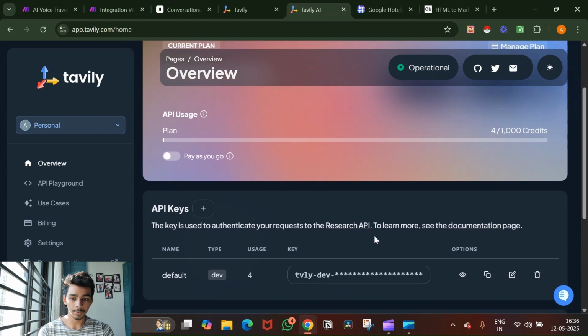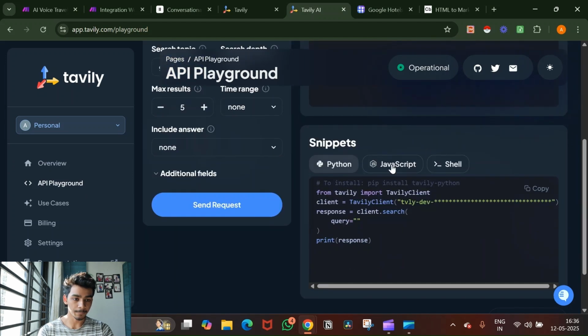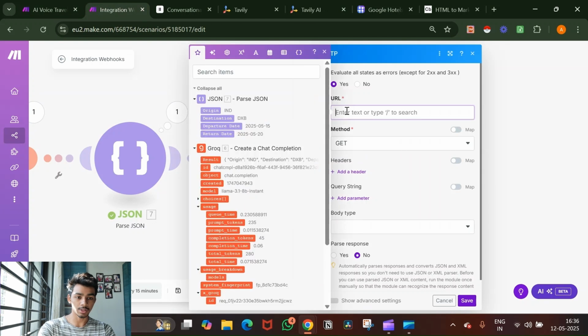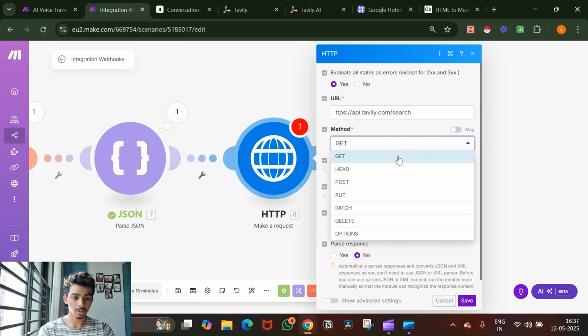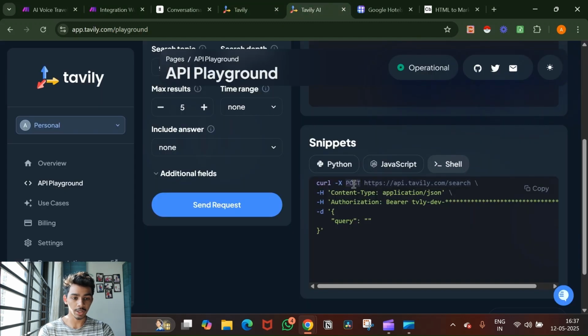You have your API key right here. So on the left hand side, go to API Playgrounds and then click on Shell. Then here you'll see it says curl, which is exactly the format that you want. It says post request. Here is the URL that you want to input. So you copy this and go back, you paste it right here. The method is a post method. It says post right here.